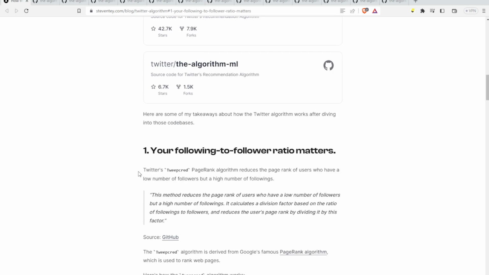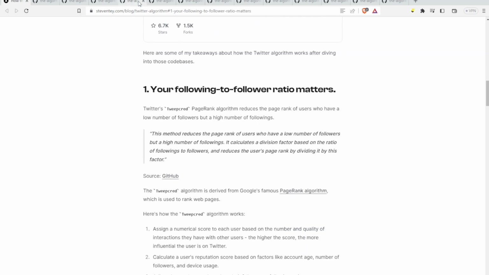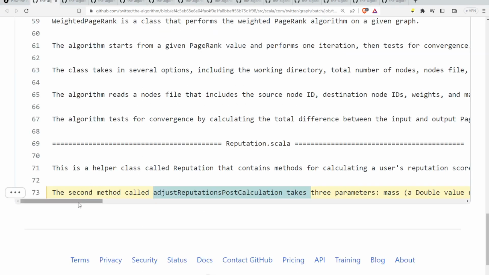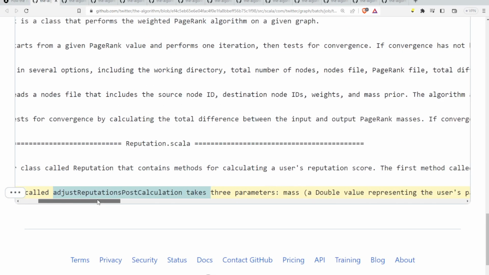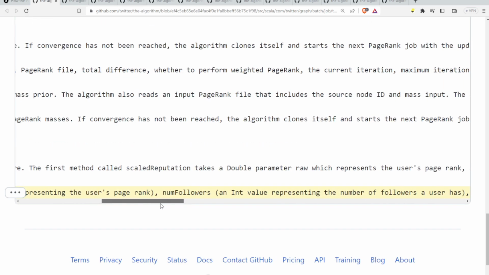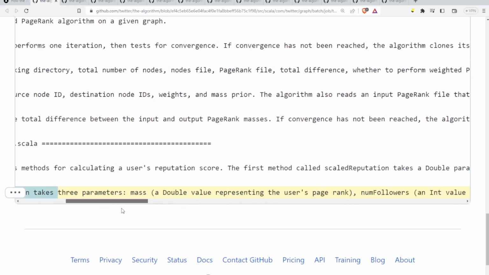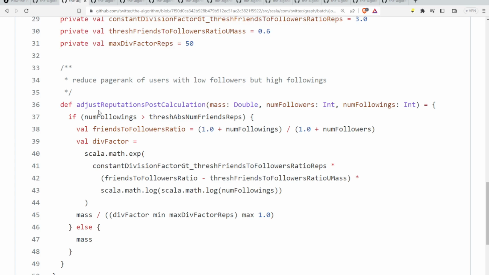So number one, your following to follower ratio matters. There's something called TweetCred, which is a PageRank algorithm that produces the page rank of users who have a low number of followers but a high number of followings. So here's the comment. Adjust reputation post calculation. Takes the number of followers and the number of followings, and then so on. We'll just look at it here. Here it is. Adjust reputation post calculation.